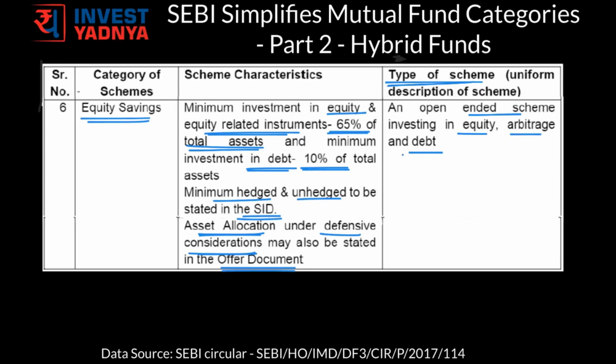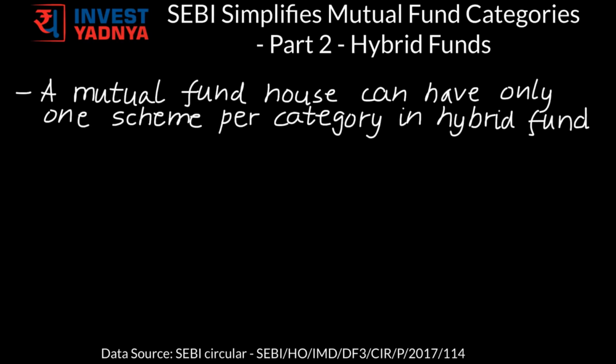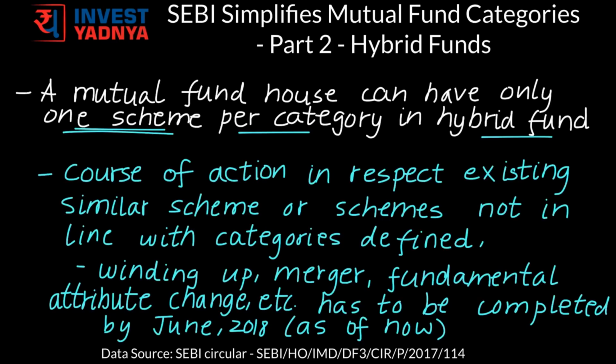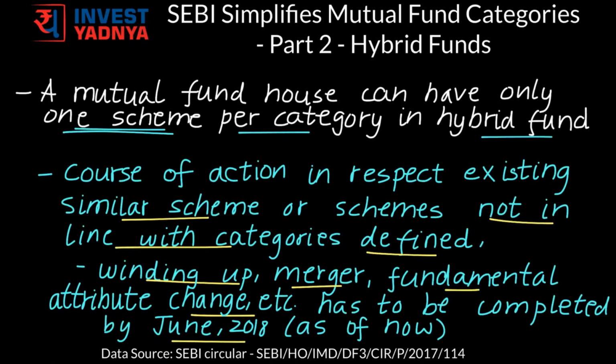debt. So with this, a mutual fund house would be allowed only one fund per category in case of hybrid funds. And in respect of the existing similar schemes as well as those that are not in line with the categories that are defined by SEBI, the mutual fund houses would have to complete their course of action, that is winding up, merger, fundamental attribute change, etc. as of now by end of June 2018.